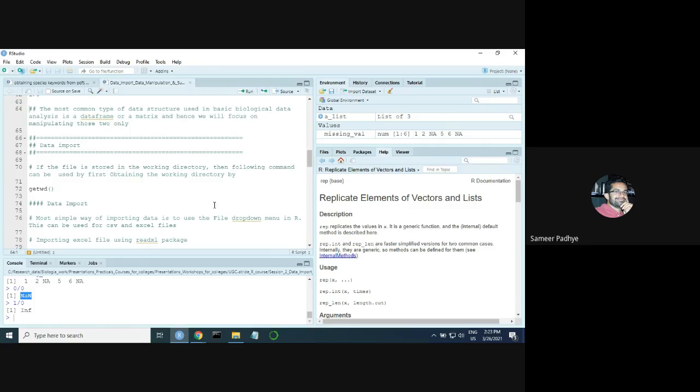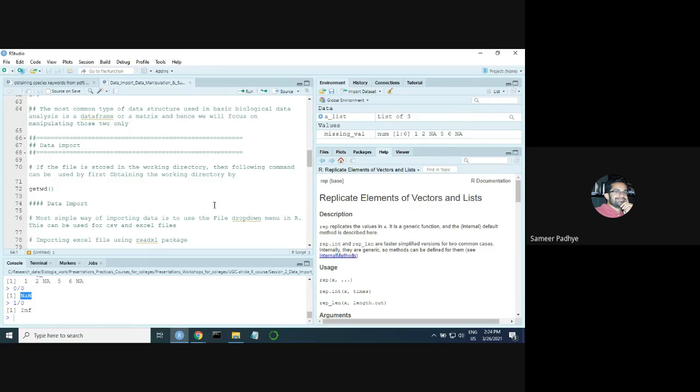So today's session will be a very short one. As I said, my aim in these 2 days is to introduce you to R, because data analysis as such doesn't require any special skill. You will see that there are thousands of web pages telling how to do t-tests and z-tests and ANOVAs in R. Once you know what the code is, how to go about that code, and what data you input, then any analysis is very easy.